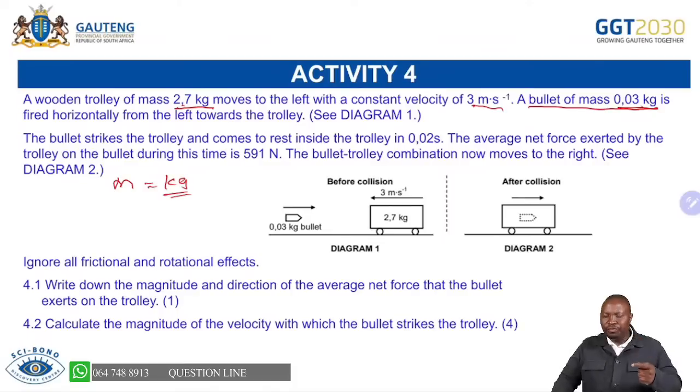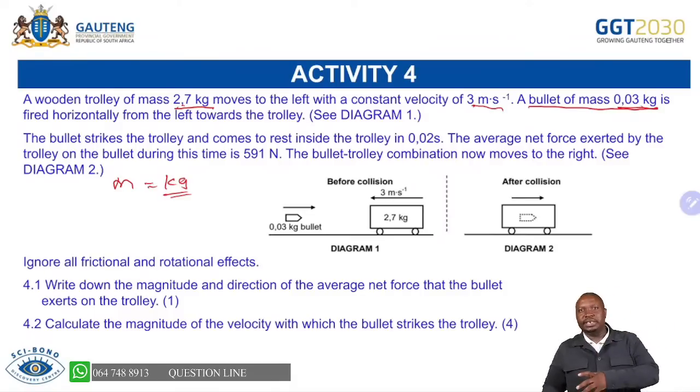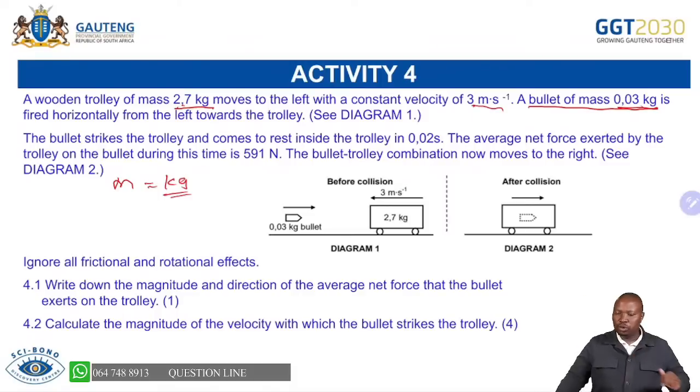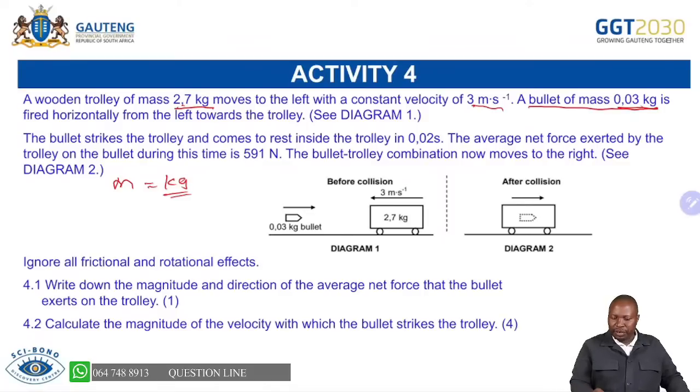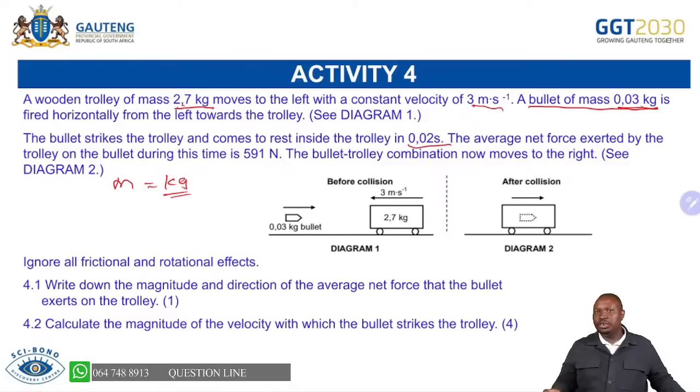If your velocity is given in kilometers per hour, for example, remember the issue of converting from kilometers per hour to meters per second. So let's be able to move between the two. And then the bullet strikes the trolley and comes to rest inside the trolley in 0.02 seconds. So we're given the time. Already when you see this, you can see F net delta t, which is your impulse.